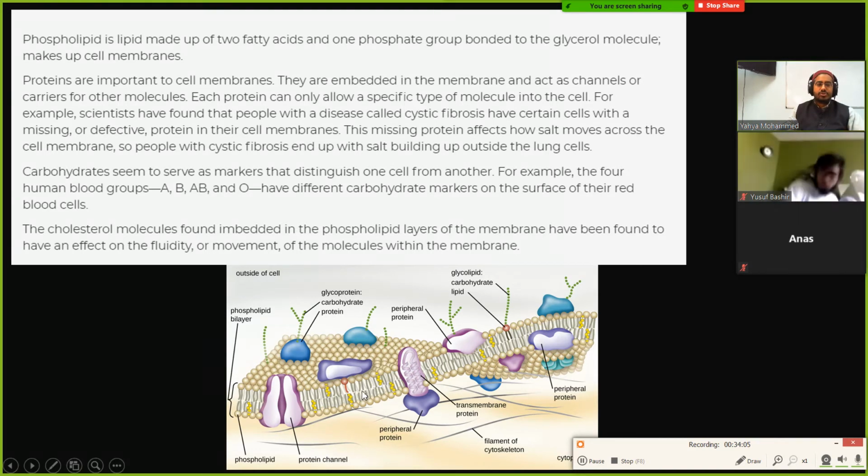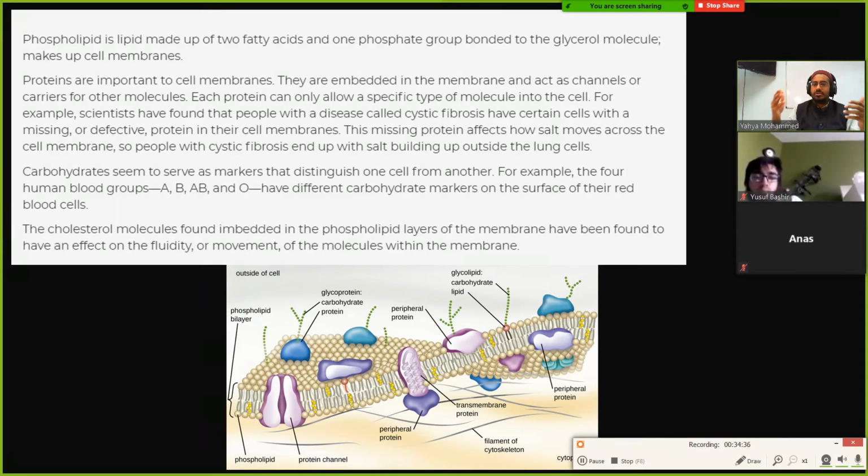Now the cholesterol has an effect on the fluidity of the molecules. The more cholesterol you have, it helps break it up and make the cell membrane more fluid. Lipids can be oily or they can be more solid. Let's say you have butter. If you put it in the fridge, it's a solid. If you take it outside, it's going to melt and become a liquid.